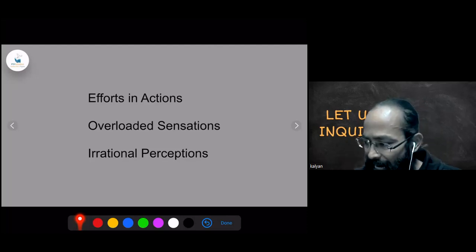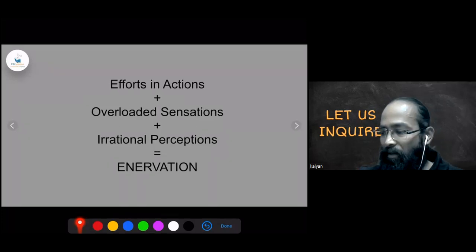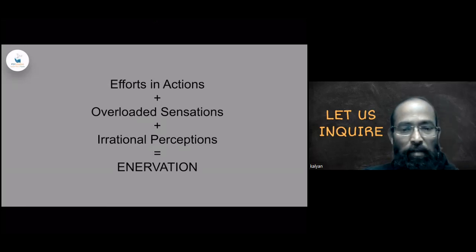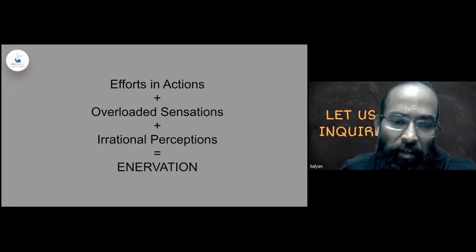Now, if we add these three things, efforts in action, overloaded sensation, irrational perception, all these three things require a tremendous amount of energy to operate. Tremendous amount of energy. And that depleted state of energy is nothing but innervation.